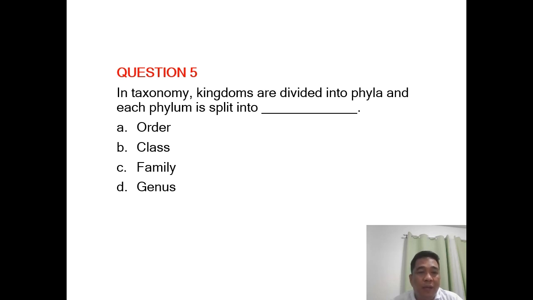Question number 5, in taxonomy, kingdoms are divided into phyla and each phylum is split into. So ano yung susunod doon kay phylum? So starting off with the kingdom, for example, and then down into the phyla. After the phyla, anong susunod? A, order, B, class, C, family, or D, genus. Correct answer here is letter B, the class. Okay? Class, order, family, genus in that particular order. So starting off from the kingdom, phylum, class, order, family, and genus.